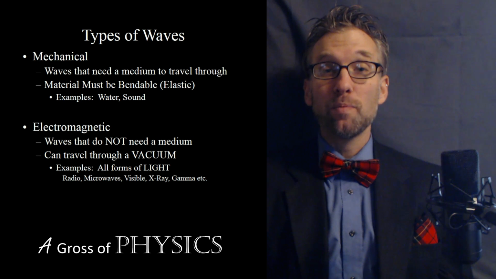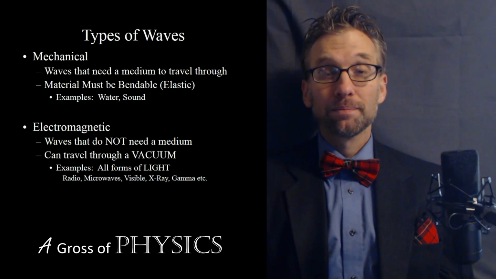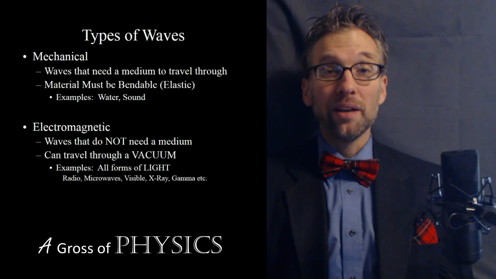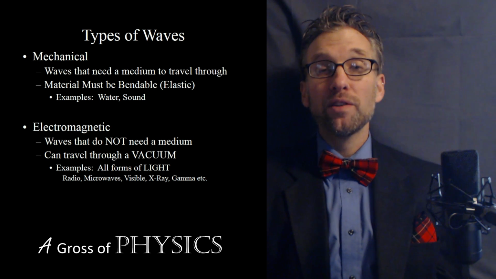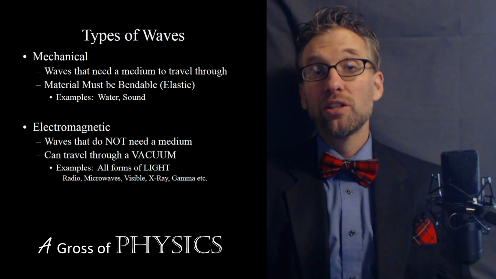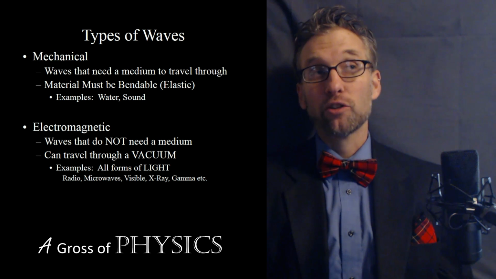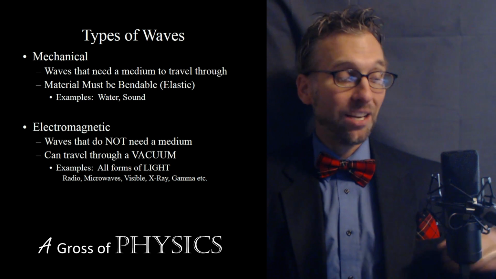Radio waves can travel through space. Sound waves, on the other hand, can only travel through a medium. So a sound wave is a mechanical wave, whereas radio waves are electromagnetic waves. So we have two different types of waves, one that travels through a medium, that's mechanical, and ones that do not travel through a medium, electromagnetic. And electromagnetic waves are commonly known as light waves.